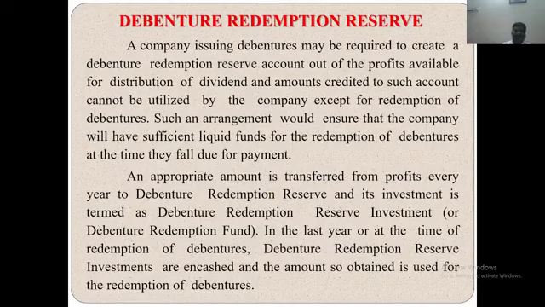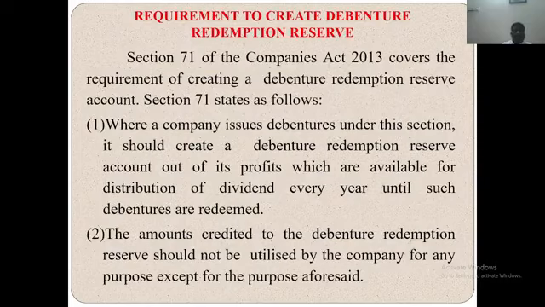An appropriate amount is transferred from profit every year to debenture redemption reserve, and its investment is termed as debenture redemption reserve investment or debenture redemption fund. In the last year or at the time of redemption of debentures, debenture redemption reserve investments are encashed and the amount so obtained is used for redemption of debentures. A requirement to create debenture redemption reserve account.